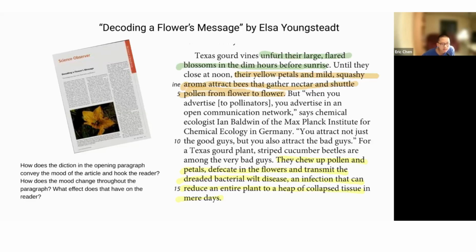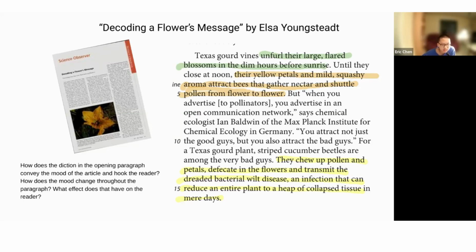In the first sentence, highlighted in green, "Texas gourd vines unfurl their large flared blossoms in the dim hour before sunrise." Youngstel hooks the reader by including a lot of sensory details in order to let the reader envision what is happening. If it weren't for the first sentence, readers will not be as enthusiastic to continue the article.